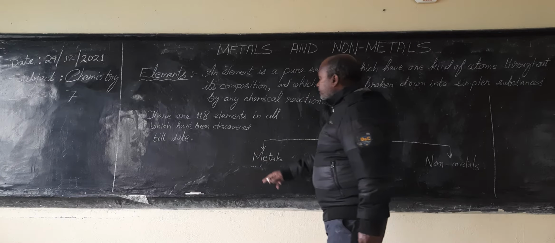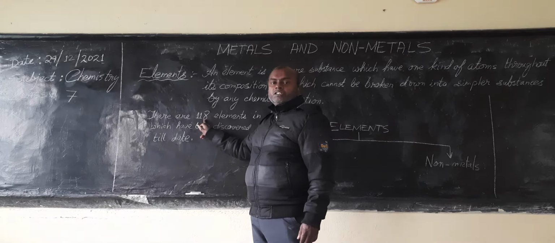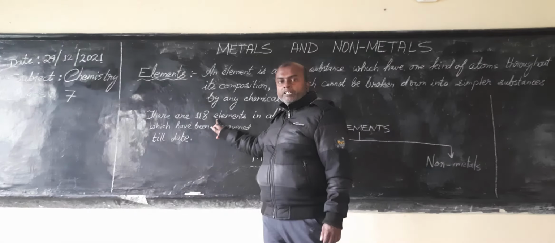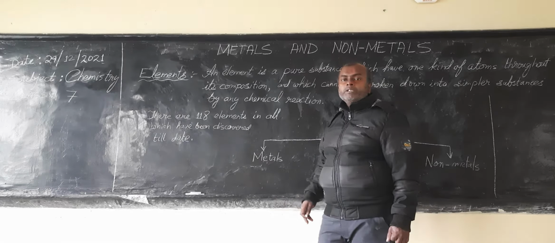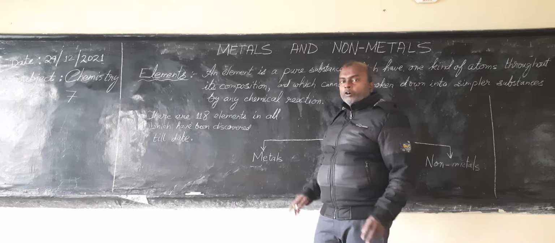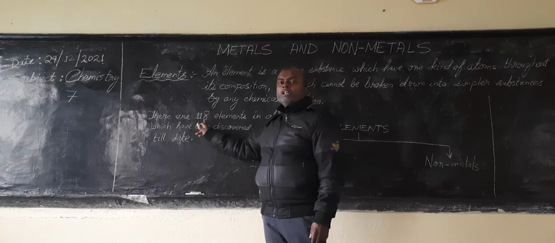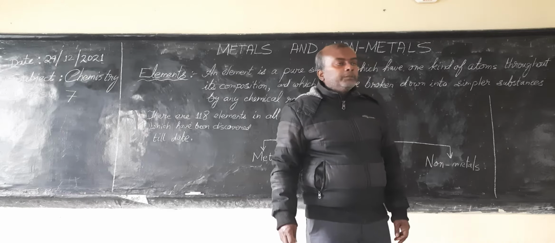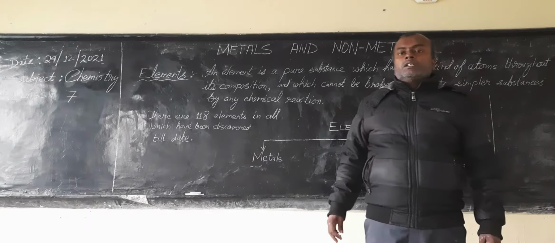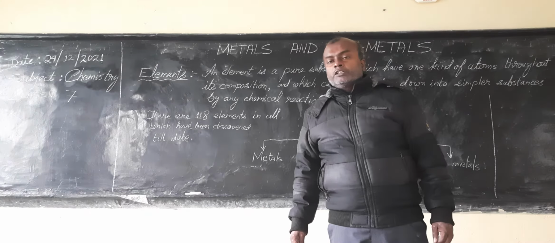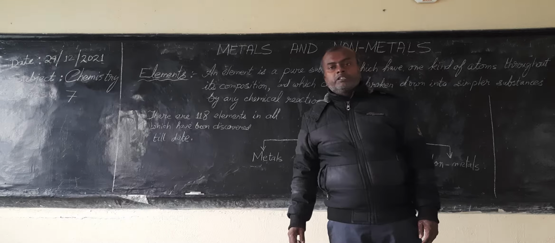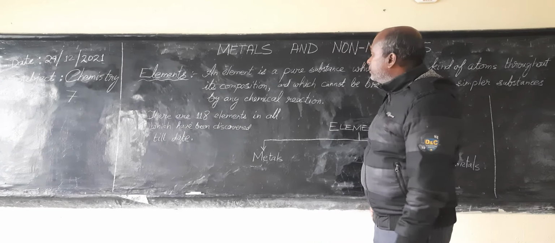Now, these elements are 118 in number. That is, it may be more than 118, but they have not been discovered yet. On Earth, till now, only 118 elements have been discovered, and these 118 elements have been put up in your periodic table, which we will learn later on.